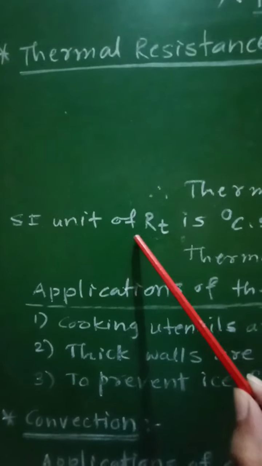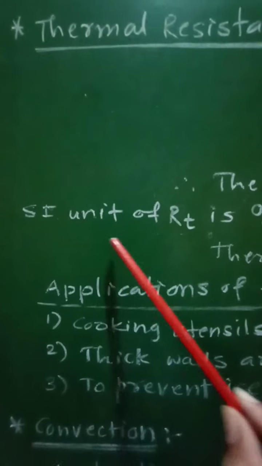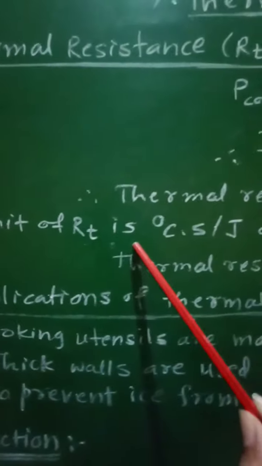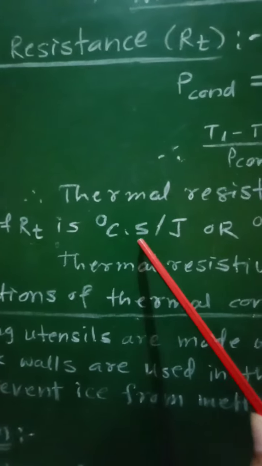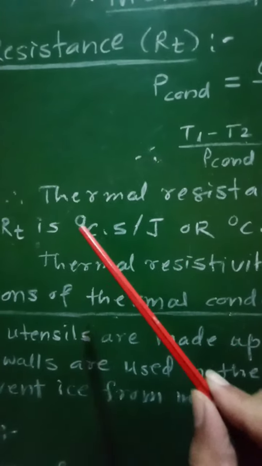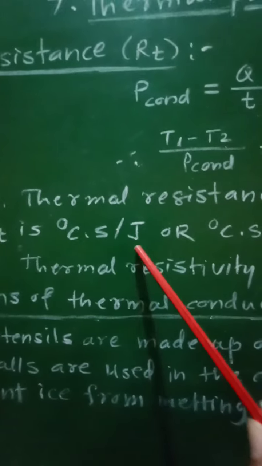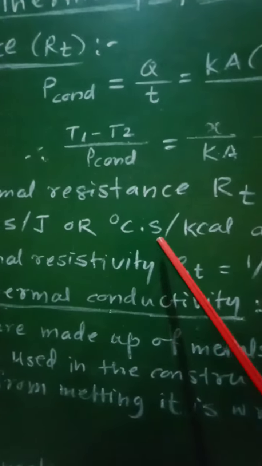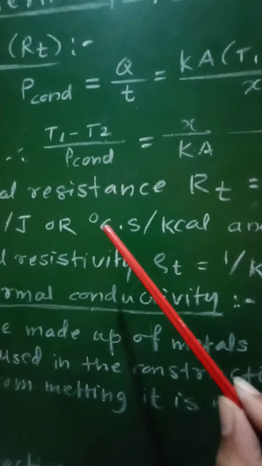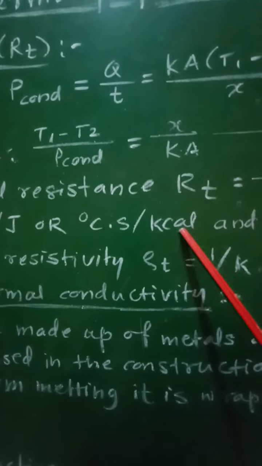Now, the SI unit of thermal resistance RT will be degree Celsius second per joule, or degree Celsius second per kilocalorie.